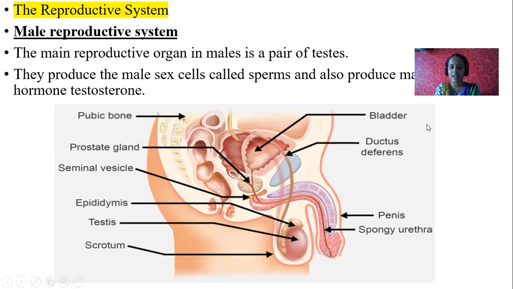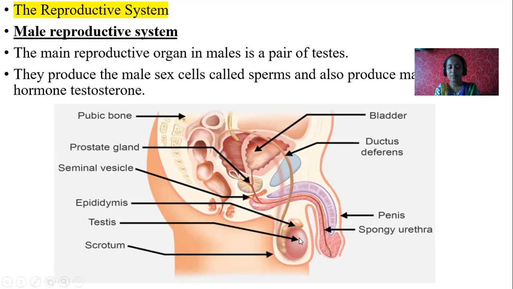Let us go to the next slide. Look at this picture. This is the testis, and above the testis you can see a seminal vesicle. Testis is present in the scrotal sac. It is a sac-like structure or a membrane which covers the testis. Actually, testis is present in the abdomen. It is not present inside the body.